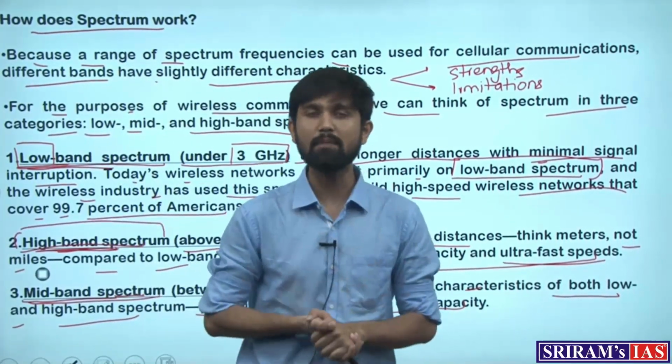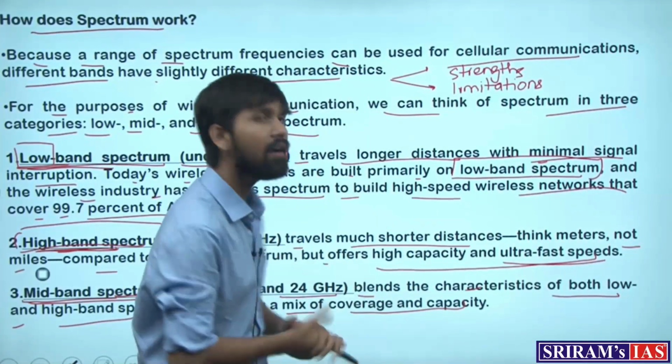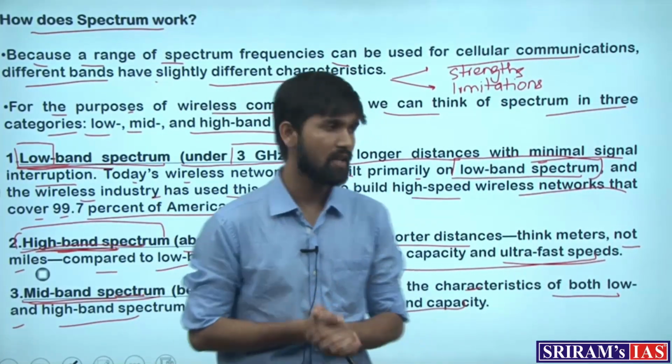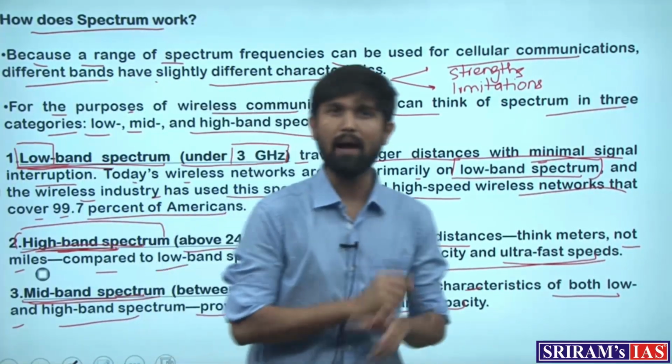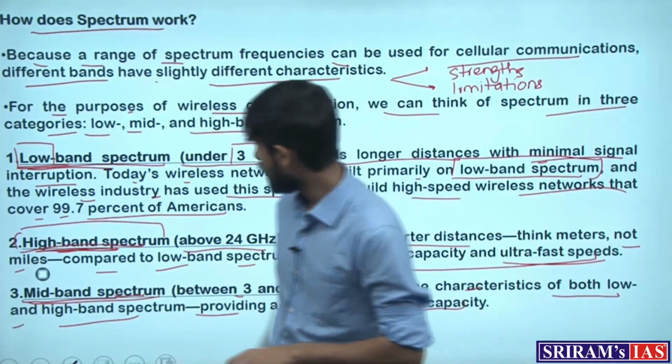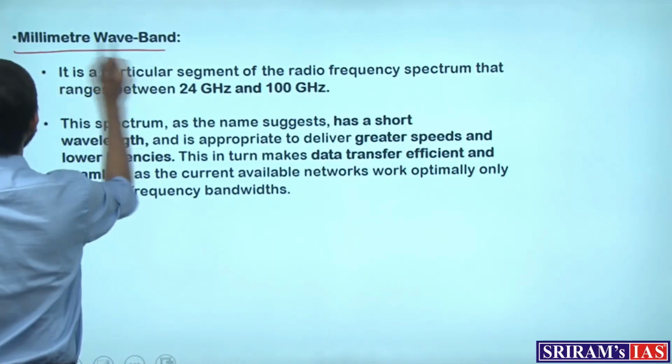So these three bands are going to be available for auction for the companies, where they can buy multiple or one of the bands. In addition to this, there is another band which the government will be putting out in the auction, which is the new millimeter wave band.